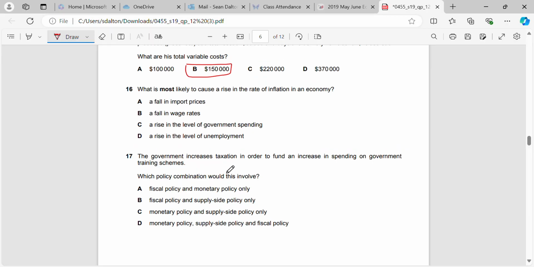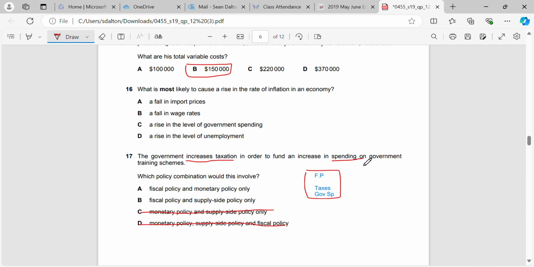Okay, the government increases taxation in order to fund an increase on government spending on training schemes. What policy combination would this involve? Okay, so first of all, increasing taxation, that is a fiscal policy, right? So remember that a fiscal policy is taxes and government spending, right? So in this case, we know it's a fiscal policy. Increasing taxes is a contractionary fiscal policy. So it's nothing to do with monetary.